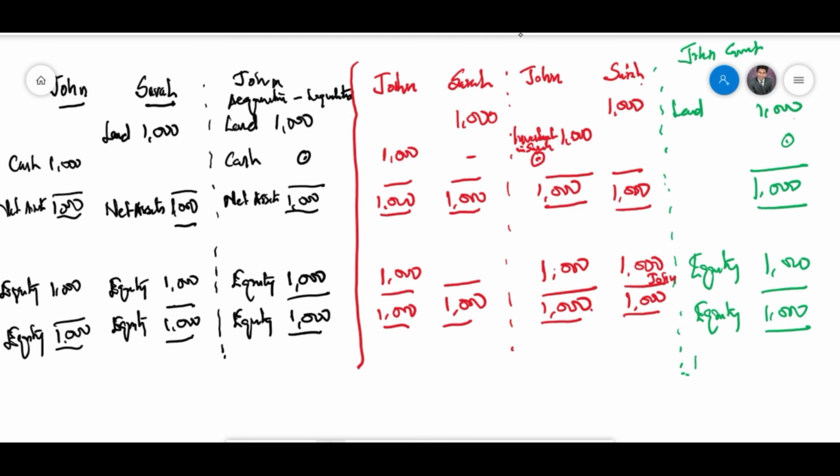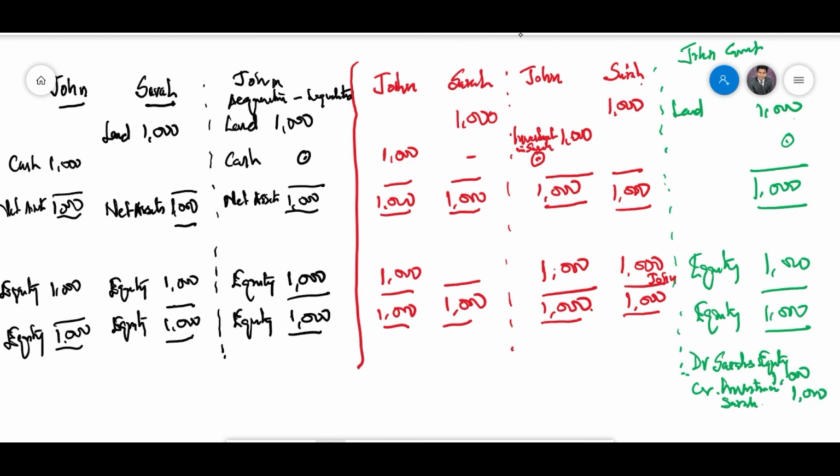So debit Sarah's equity, but it is actually John's ownership, which is $1,000, and credit investment in Sarah, is again John's ownership, $1,000.